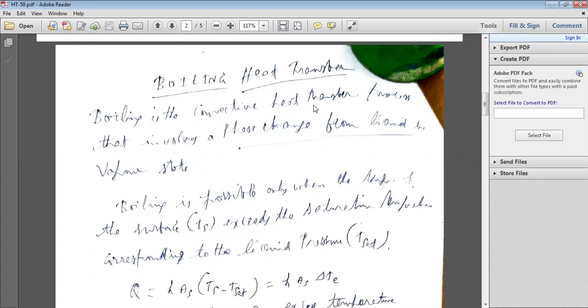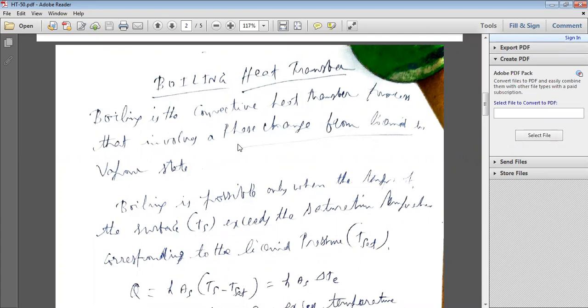Boiling is a convective transfer, because if you heat the liquid, convection currents develop within the liquid because of buoyancy forces, due to changes in the densities of the given medium, that is liquid, sometimes vapor. So boiling is a convective transfer process only, but it involves a phase change. Here, there is a change of phase from liquid to vapor.